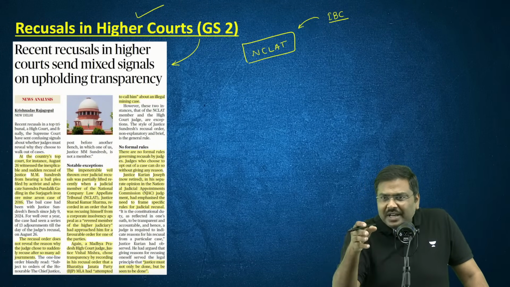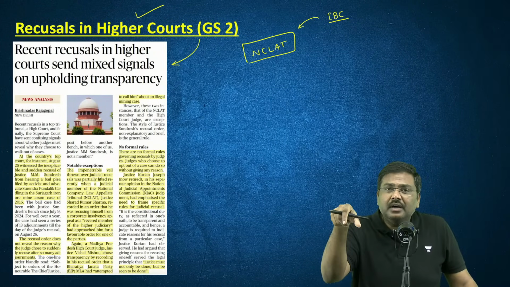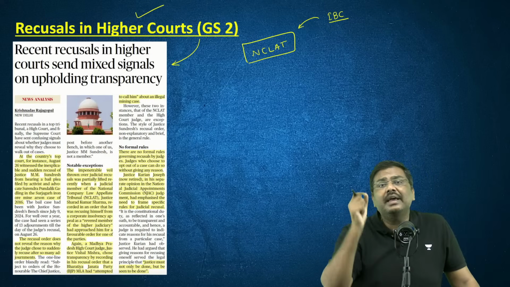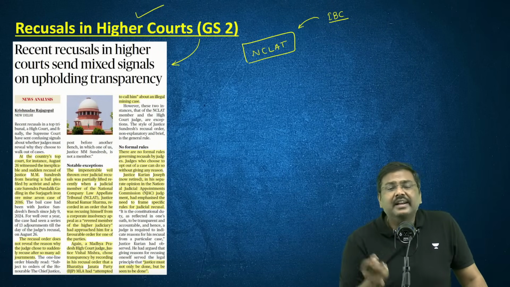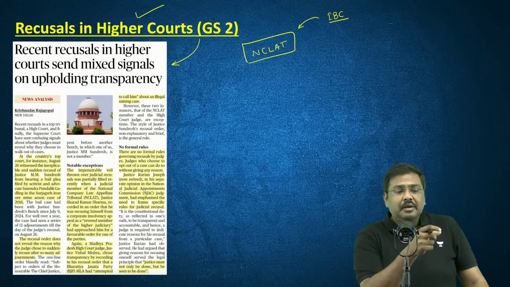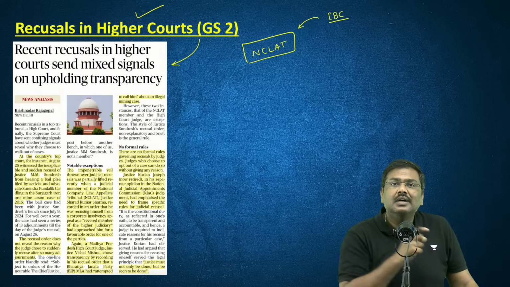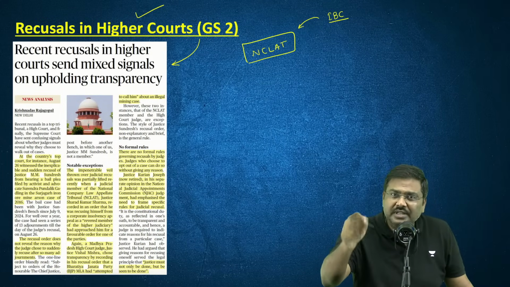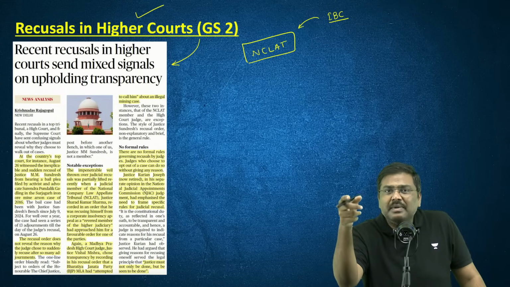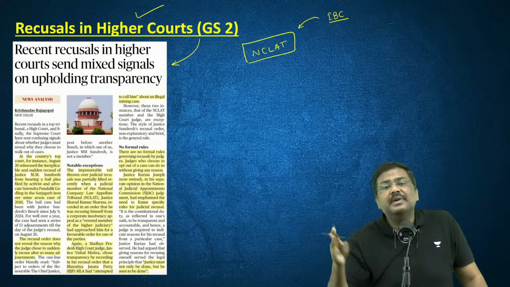You want the judiciary to be transparent. You want the judiciary to ensure the image of it, so that whenever it dispenses justice, it will be seen in the right way by the public. If you want to uphold integrity, if you want to uphold transparency and improve the image of the judiciary, make it compulsory that whenever a judge recuses himself or herself, the reason behind that is also written. The cause for this particular step being taken by the judge should be very clear. That will basically promote transparency in the judiciary.